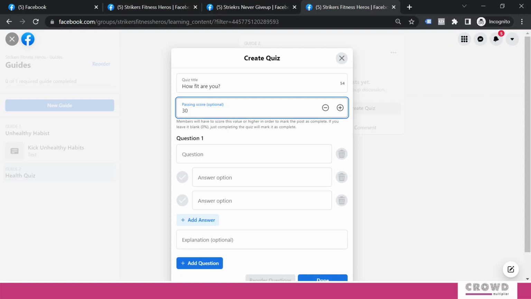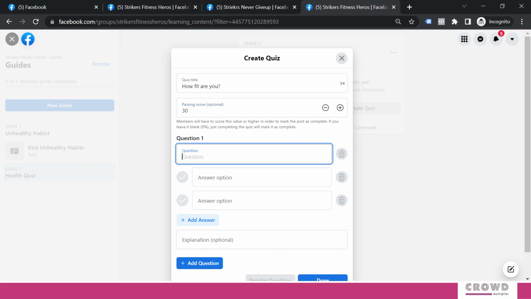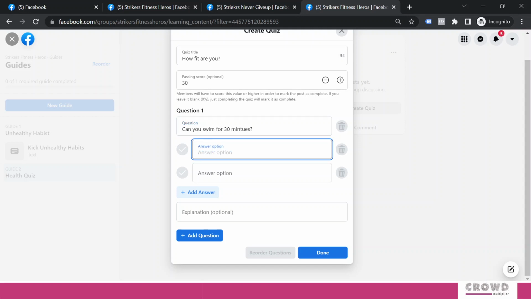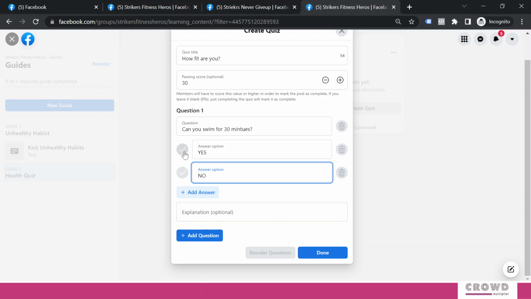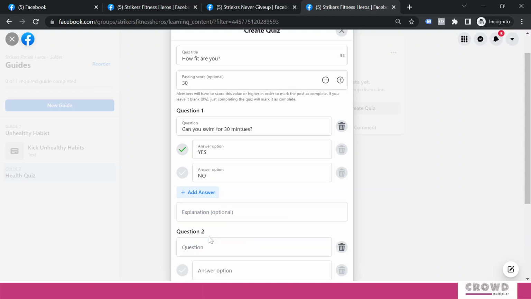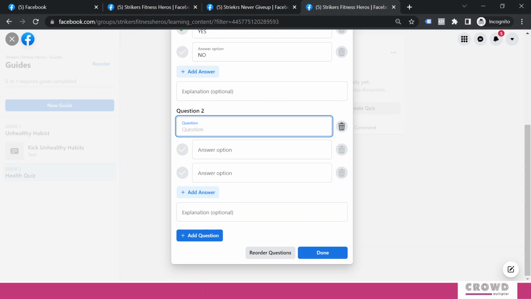And over here we'll say 30% is required to pass this particular quiz. We'll say, can you swim for 30 minutes? My answers here would be yes and no only. You can come out with very complex answers, and out of these we need to decide which one is right. So over here we'll say yes. If someone is saying no, and you want to give an explanation to that answer, then you can add that over here.